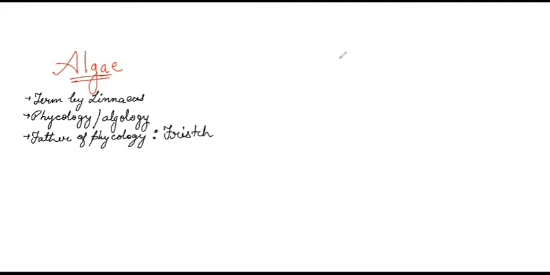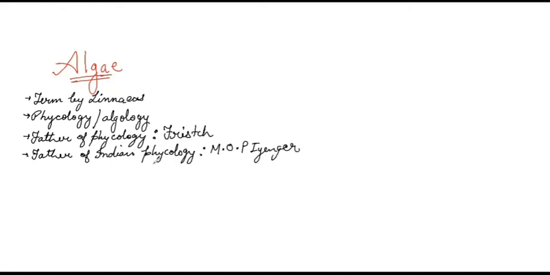Now, he wrote a book which is named Structure and Reproduction of Algae. Next point is father of Indian phycology, and it is M.O.P. Iyengar.